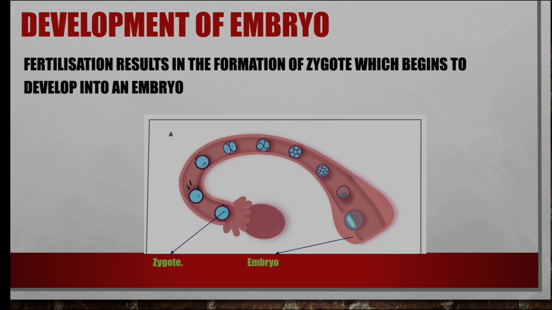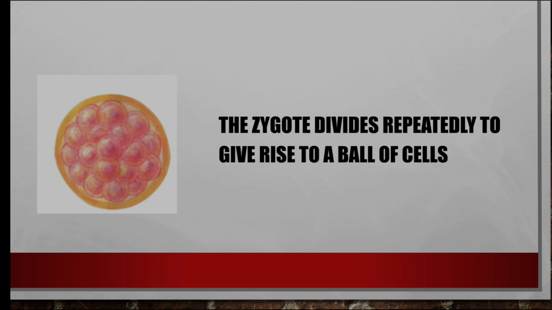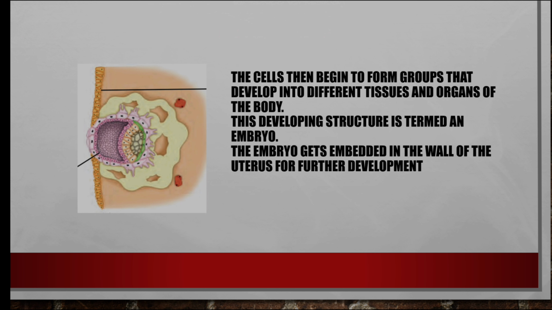The zygote develops into a ball of cells known as an embryo. The cells begin to form groups that develop into different tissues and organs of the body. This developing structure is termed an embryo.